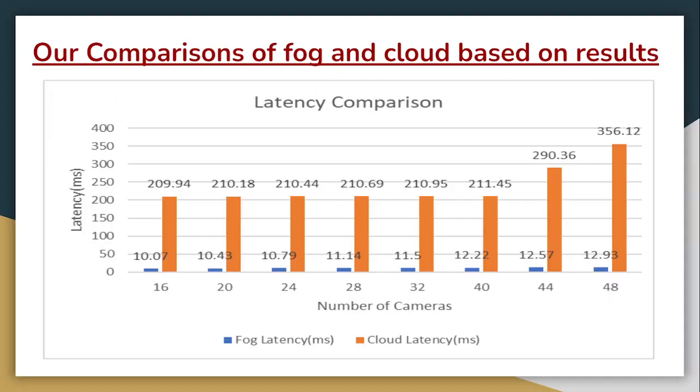Also, if we compare these results, we will find out that as the number of cameras increases, the latency will increase in both these scenarios, but in cloud it increases to a large scale. On the other hand, it will also increase in the fog layer, but it will not increase as much as in the cloud layer.